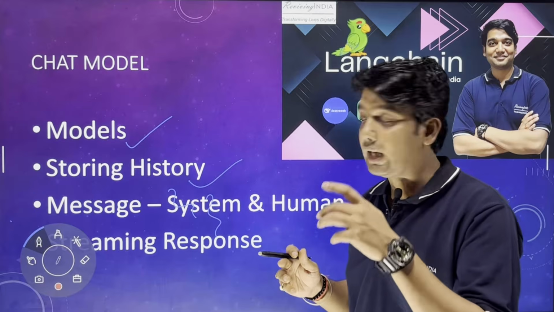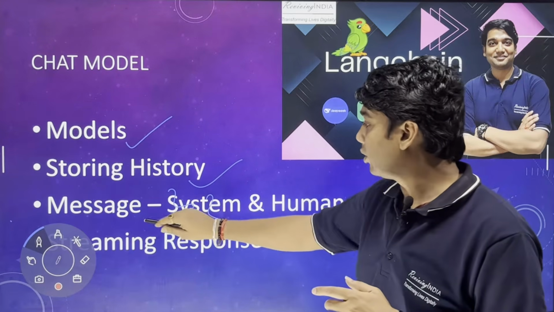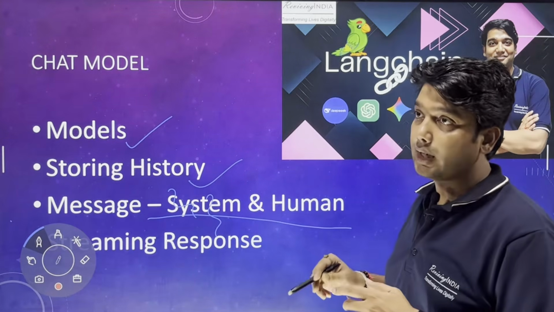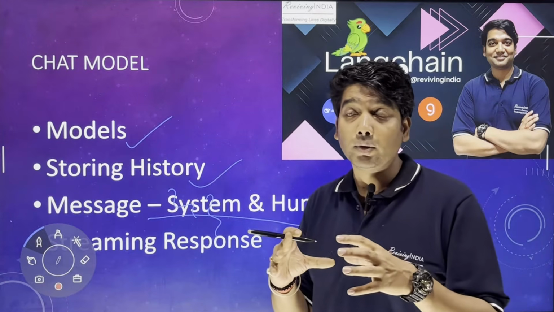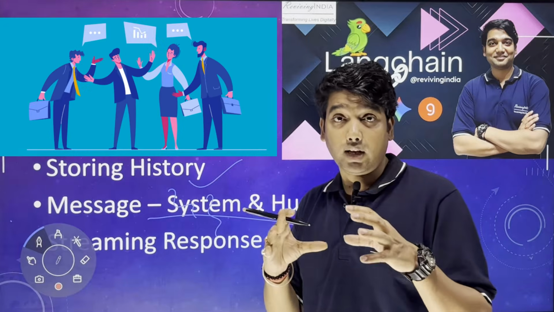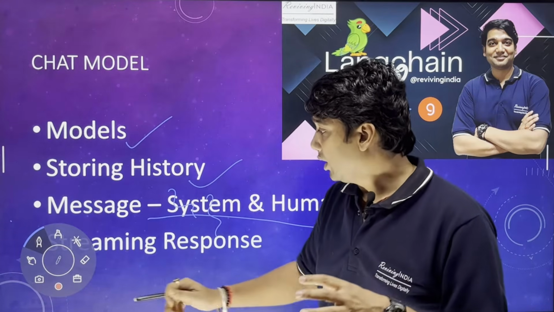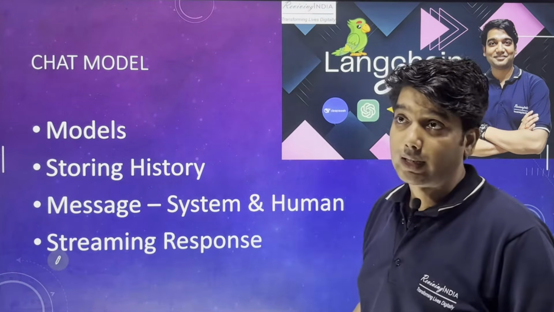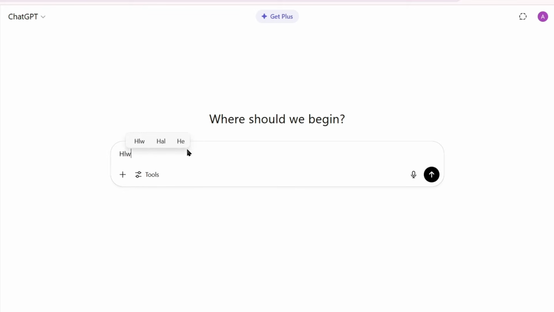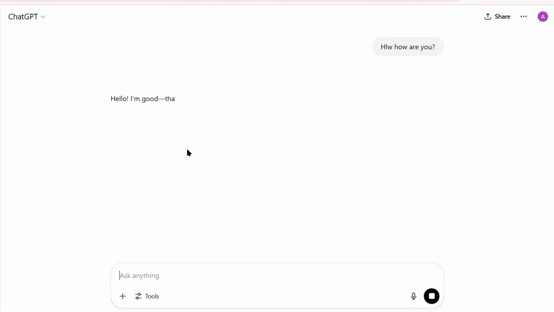After that, you will also know the system and human messages. In the system there are some messages provided, like our instruction that you are a financial advisor. And then of course there is the streaming response, like when you chat in ChatGPT, how the words are coming. That is known as streaming response, or JSON response, how the response comes.